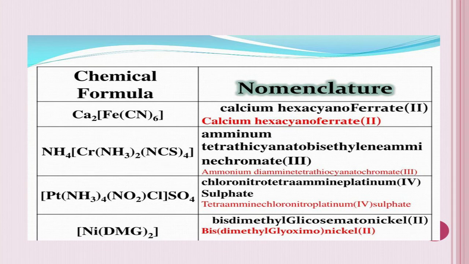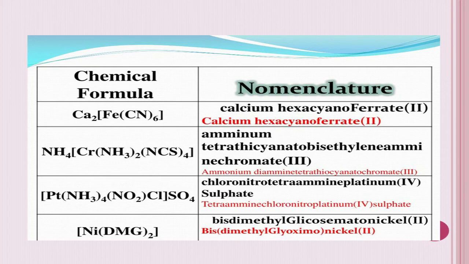Okay, listen here. This is one of the important, from this slide onwards I am giving you various examples of coordination compounds. So if you learn all these, or if you know how to name all these coordination compounds, then you can be in a position to answer any questions regarding this IUPAC naming. So watch this whole video. First one is Ca2[Fe(CN)6]. So first of all, you have to check whether it is a cationic complex or anionic complex.